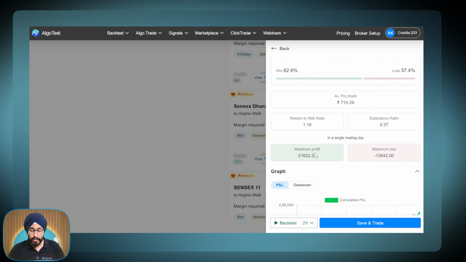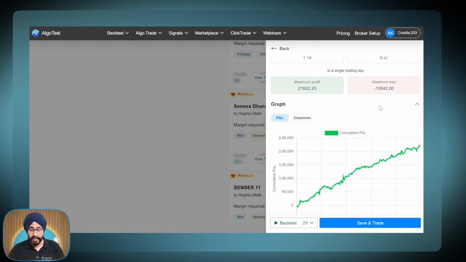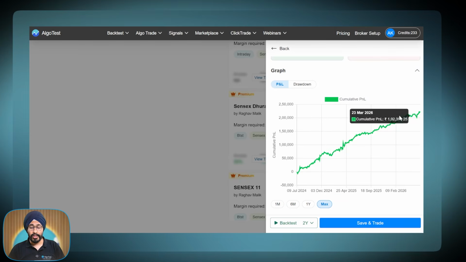Alright. The maximum profit it earned in a single trading session is 21,600. The maximum loss is 10,800, and this is my PNL curve for the last 2 years.